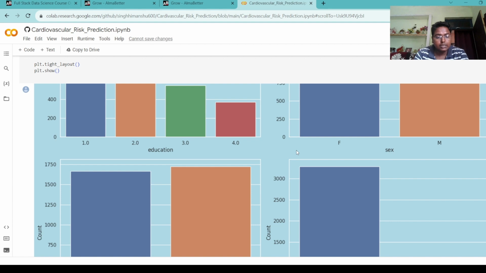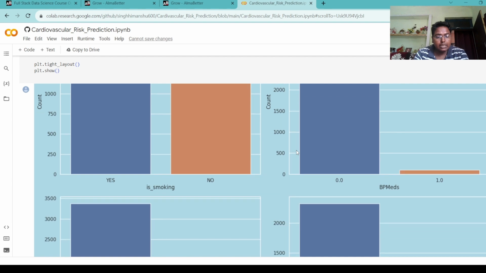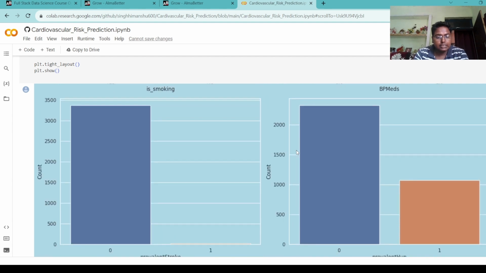Less than 200 residents are on BP medication. Rarely does a patient have a history of prevalent stroke. Almost 1000 residents have a history of prevalent hypertension. Less than 300 residents have diabetes. Almost 500 residents have the risk of coronary heart disease.